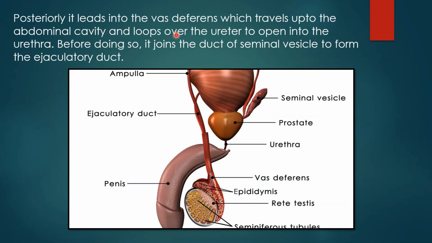Posteriorly, it leads into the vas deferens. Finally, the epididymis is connected to this vas deferens, which travels up to the abdominal cavity, looping over the ureter. It is connected with the urinary bladder to open into the urethra, and before doing so, it joins with the duct of the seminal vesicle and forms the ejaculatory duct.